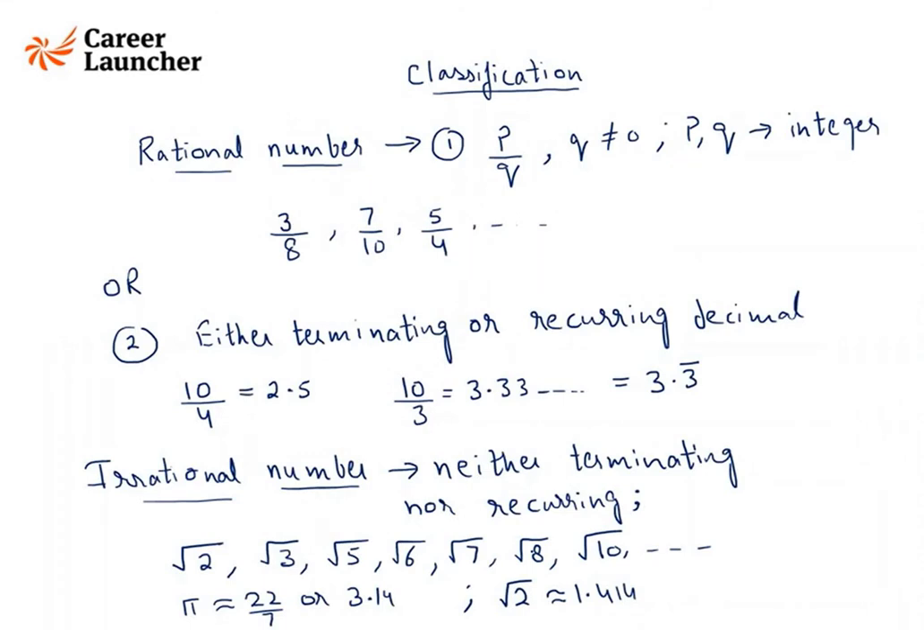Okay, so is the definition of rational numbers and irrational numbers clear, guys? If it is clear, just say clear or yes. If there is some doubt, please ask.